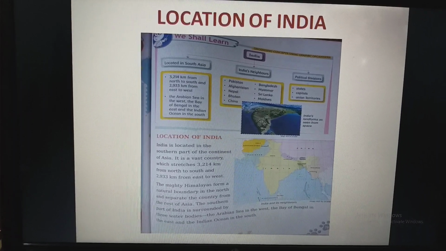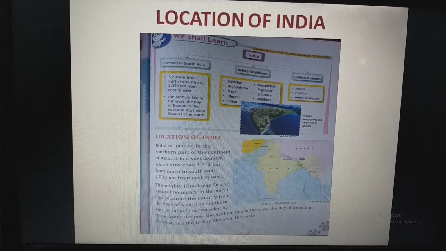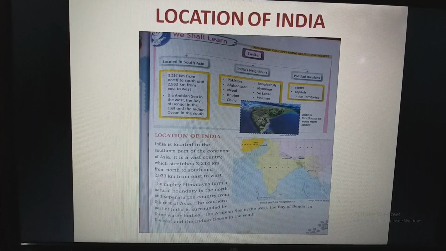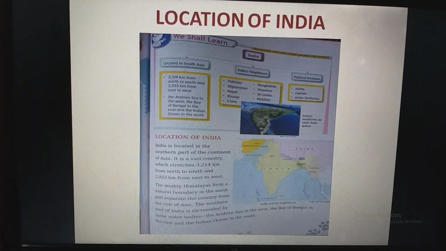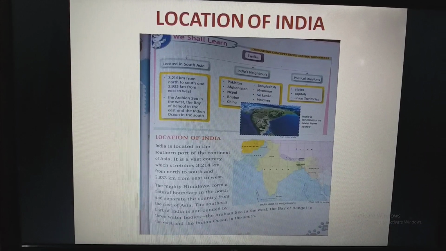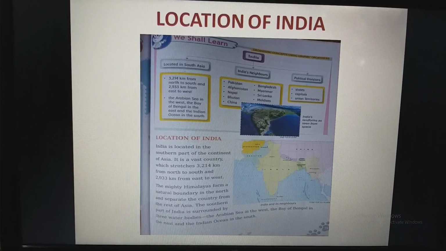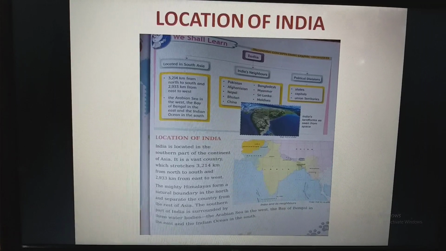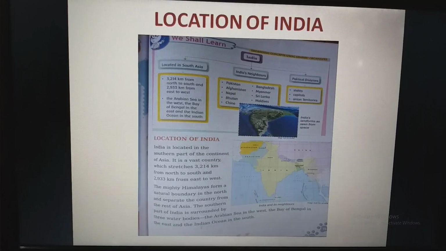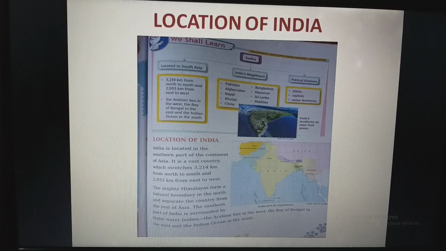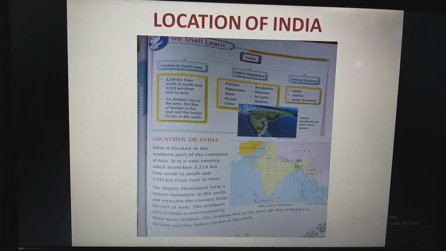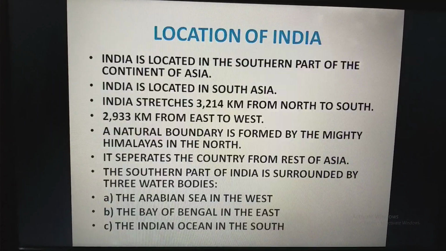The mighty Himalayas, means huge Himalayas, form a natural boundary in the north and separate the country from the rest of Asia. The southern part of India is surrounded by three water bodies: the Arabian Sea in the west, the Bay of Bengal in the east, and the Indian Ocean in the south.